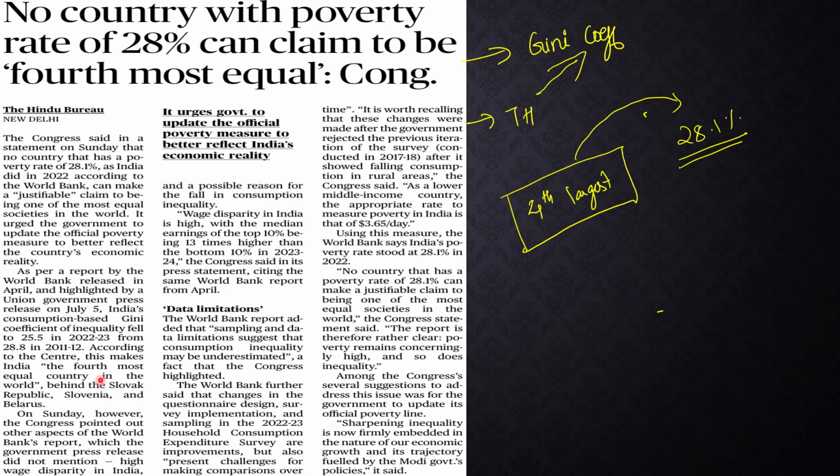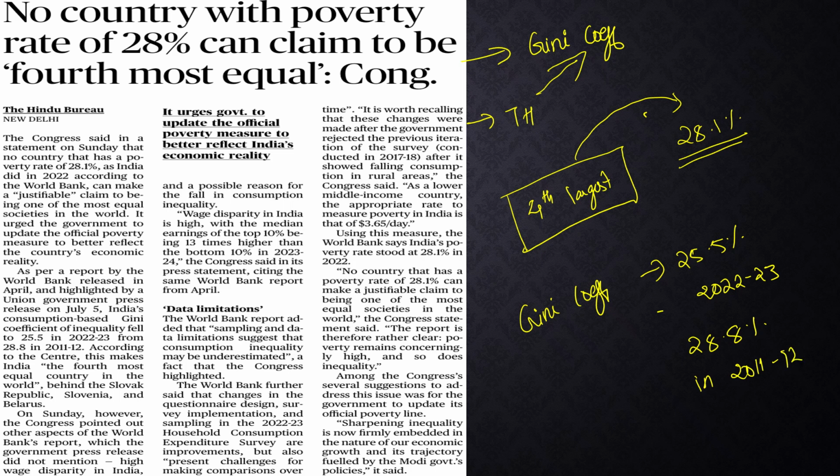In the PIB also it was published in July that the Gini coefficient of inequality fell to 25.5% in 2022-2023 year, while it was about 28.8% in 2011-2012. हमारे इकोनॉमी की गिनी कोएफिशिएंट ऑफ इनइक्वालिटी स्टैटिकली ड्रॉप हो गया है.